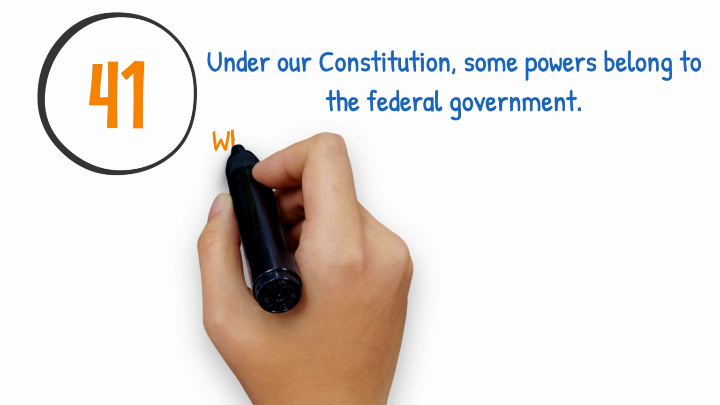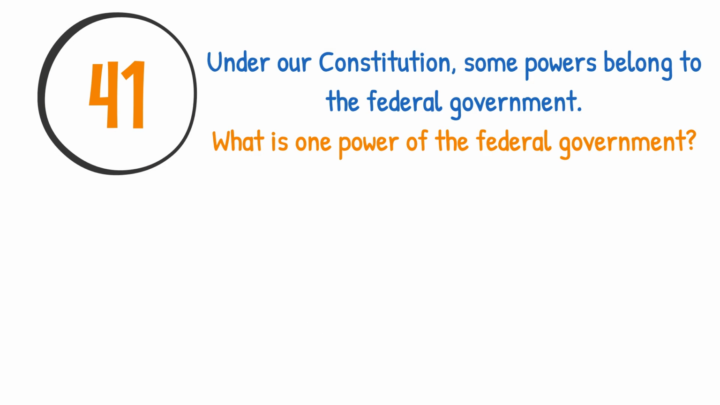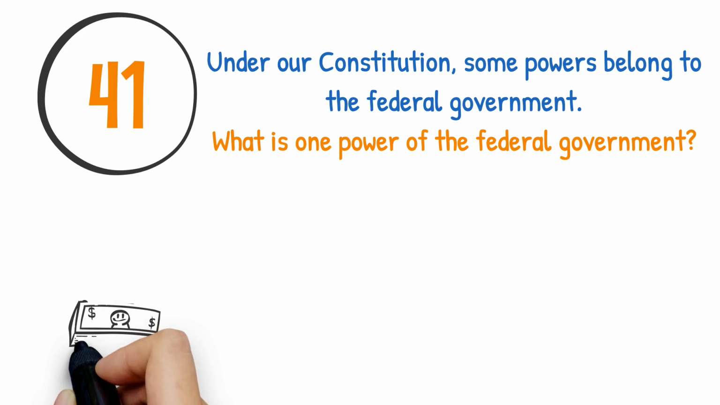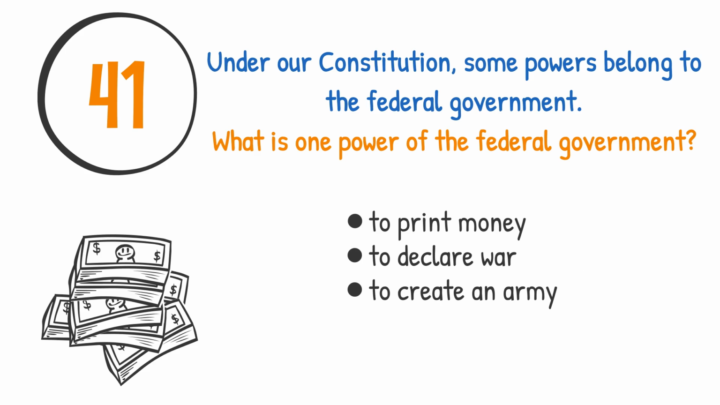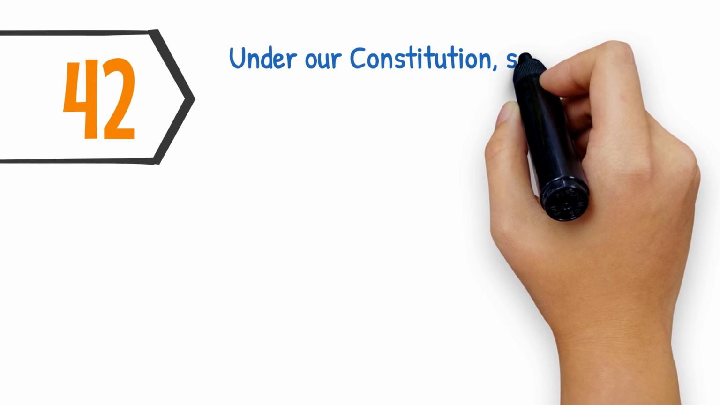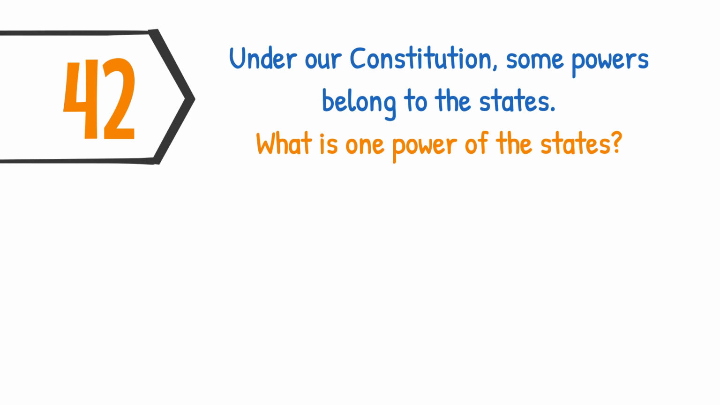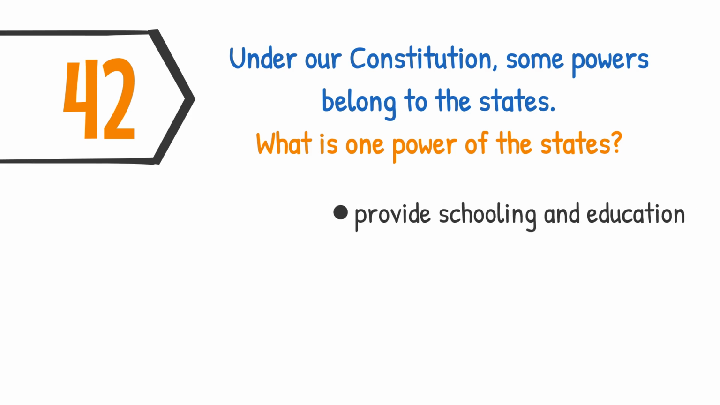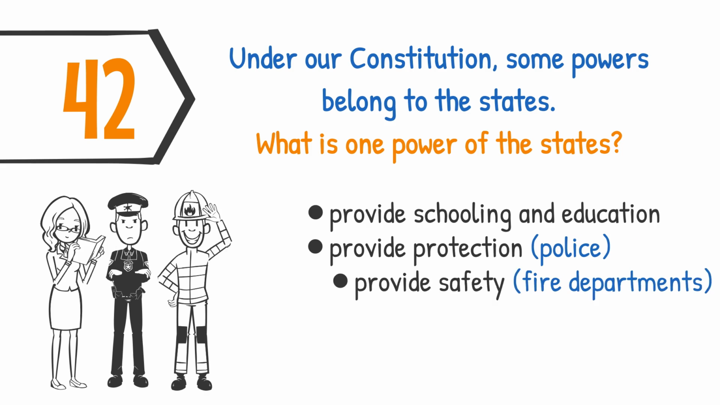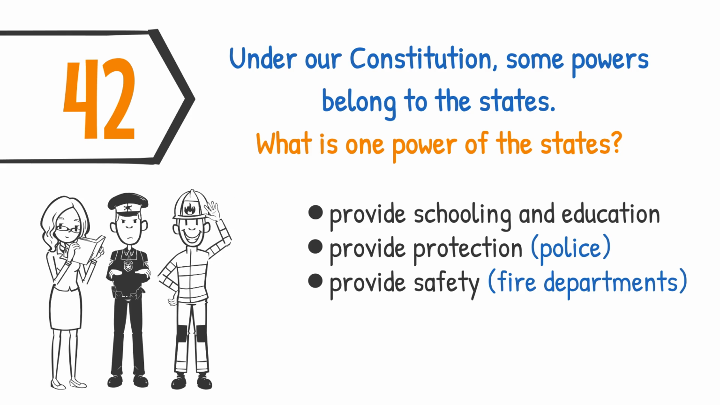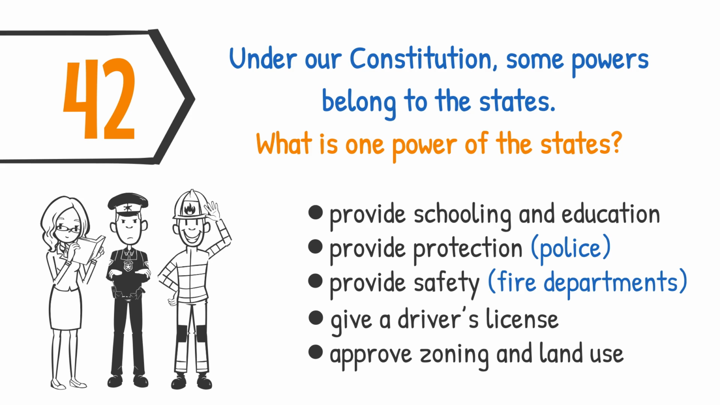Under our Constitution, some powers belong to the federal government. What is one power of the federal government? To print money, to declare war, to create an army, and to make treaties. Under our Constitution, some powers belong to the states. What is one power of the states? Provide schooling and education, provide protection or police, provide safety, fire departments, give a driver's license, and approve zoning and land use.